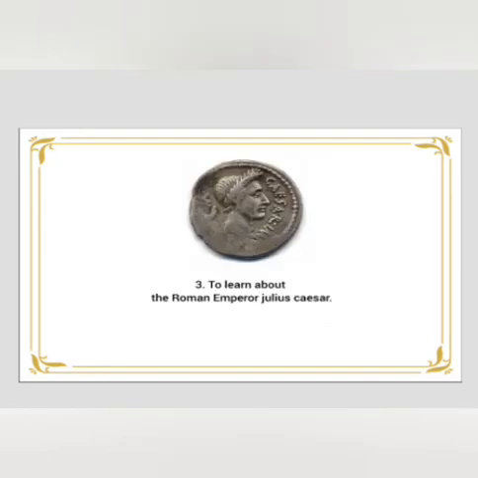The third one, to learn about the Roman Emperor Julius Caesar. Study coins issued in the time when Julius Caesar ruled.